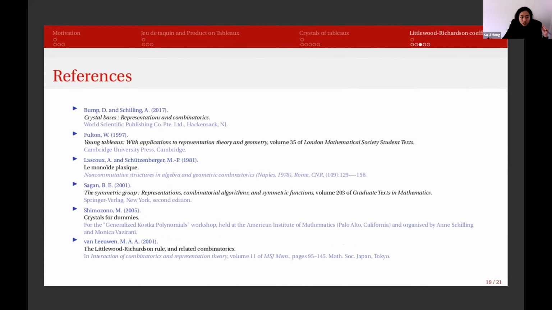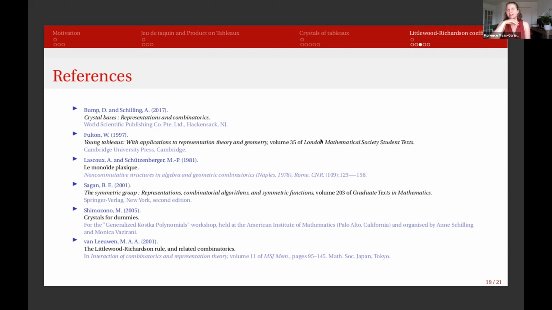So have you looked at this for different types of tableaux, like set-valued tableaux? Because I know that there is a crystal structure on set-valued tableaux. I haven't read anything about the crystal structure on set-valued tableaux.